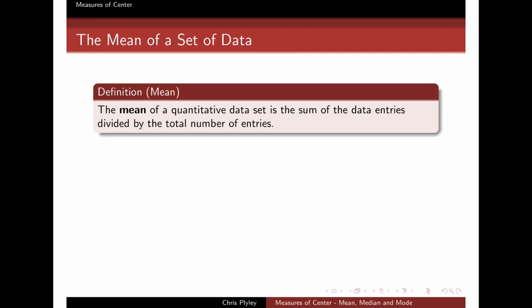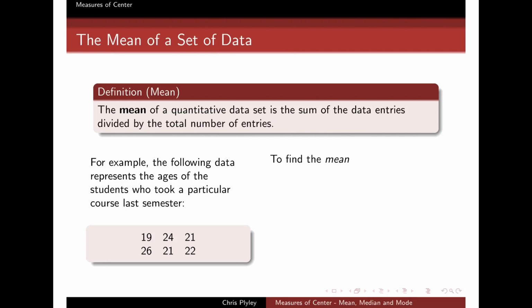Okay, so how do we calculate the mean? First we'll spit out the definition of it, which I'm sure you already know. The mean is the most popular and well-known measure of central tendency, and we define the mean of a quantitative data set. Again, it only makes sense for quantitative data. The mean of a quantitative data set is simply the sum of the data entries divided by the total number of entries. And so let's do an example just to illustrate.